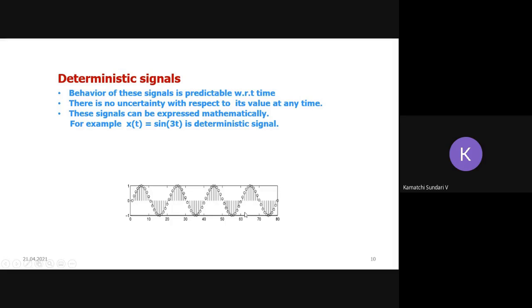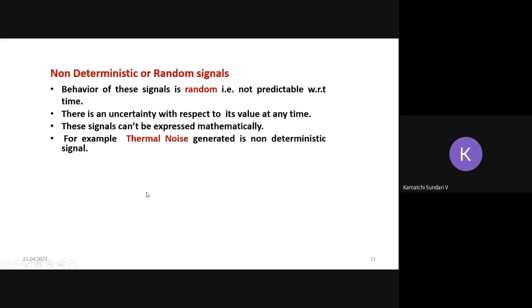So this is the behavior of this signal. With respect to time, at any particular point of time, I can predict my signal, what will be my value, what will be my amplitude. This is the beauty of the deterministic signal. And the non-deterministic signal is random. You cannot predict your signal with respect to time. That is, there is an uncertainty with respect to its value at any point of time. We cannot predict that, so these signals cannot be expressed mathematically. All kinds of noise signals we can bring under this non-deterministic or random signal.